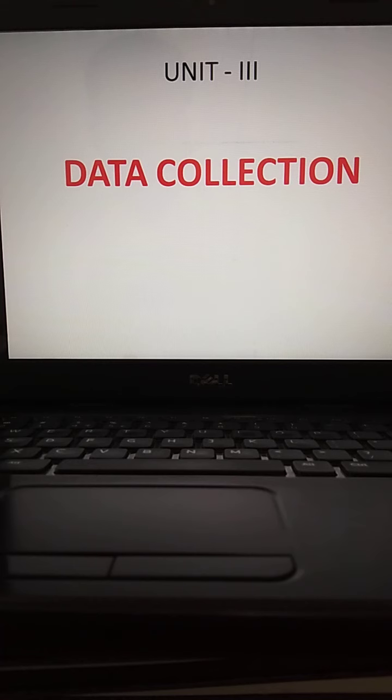Before that, you should understand how to measure that numerical information. So today we are going to understand about measurement and scaling. Unless you understand measurement and scaling, you cannot collect the data, whether it is primary data or secondary data, immaterial. The first thing you need to understand before going deeper into all those techniques is measurement and scaling.